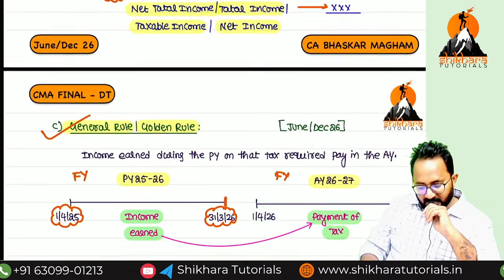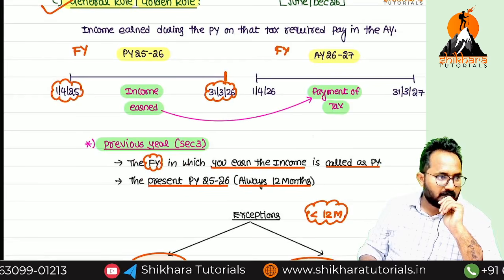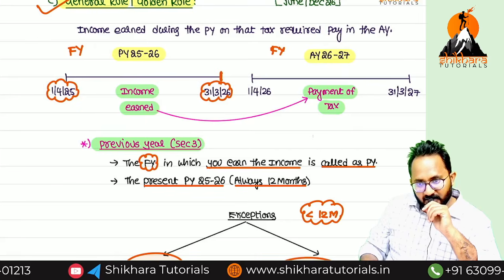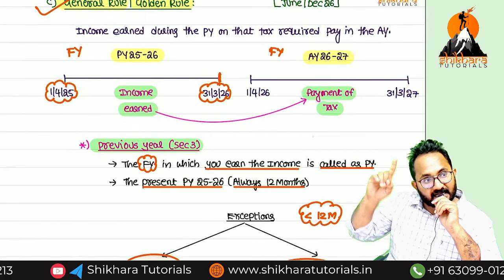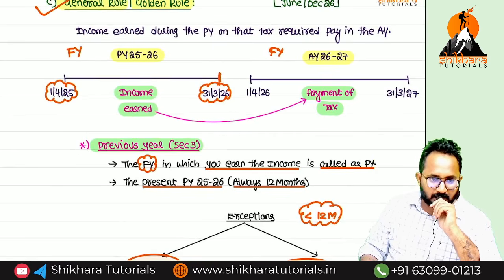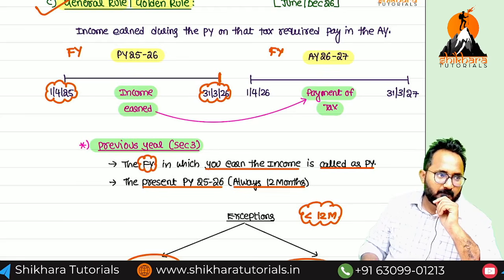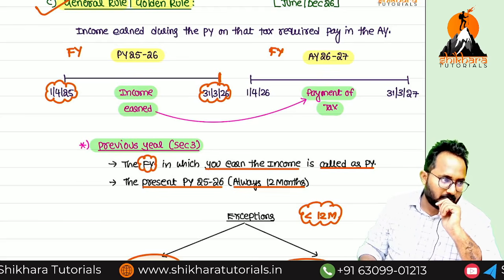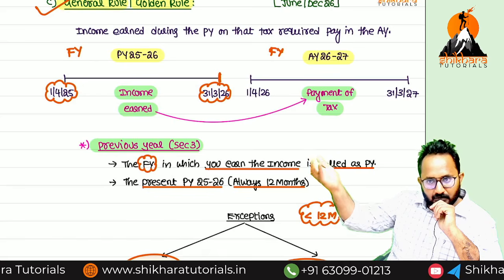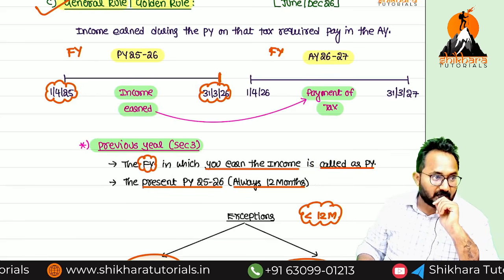For that purpose we discuss the golden rule or general rule in our income tax. What is the golden rule? If any income is earned during the previous year, on that we have to pay the tax in the assessment year. Many of you ask the doubt: why can't we pay the tax in the previous year? In the previous year, our books of accounts cannot be closed. Books of accounts can be closed in the next 1 or 2 weeks or 1 month also. In the case of companies, it can take 2 months also.